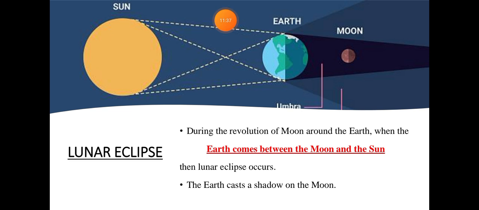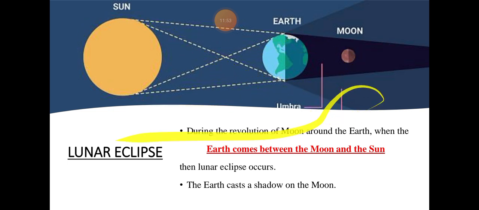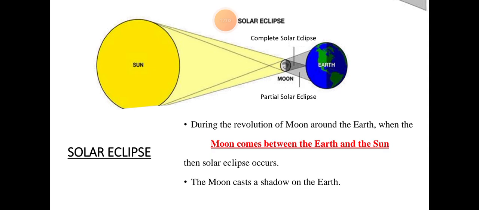Now, lunar eclipse. During the revolution of the Moon around the Sun, when the Earth comes between the Sun and the Moon, a lunar eclipse occurs. Whenever the Earth is in the middle between the Sun and the Moon, it is called a lunar eclipse. The Earth casts a shadow on the Moon.